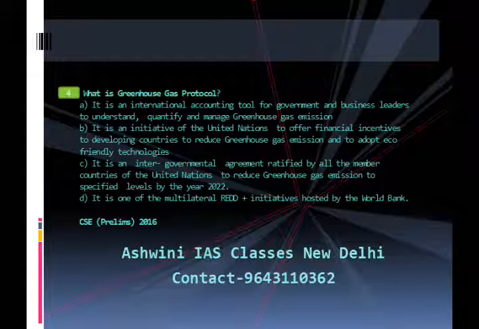Answer is A. That it is an international accounting tool for government and business leaders to understand, quantify and manage greenhouse gas emission. Now a brief explanation of greenhouse gas protocol.